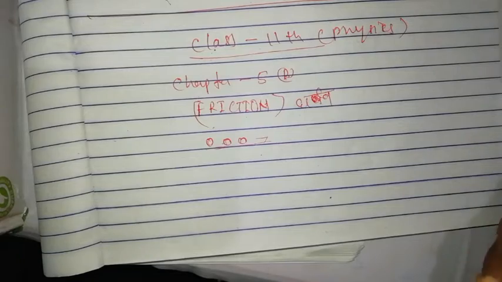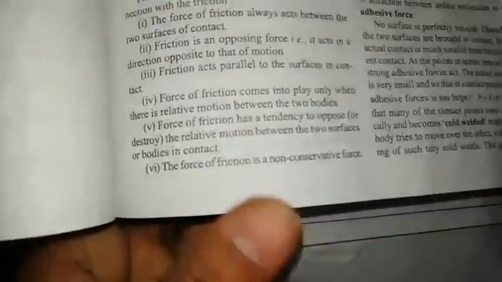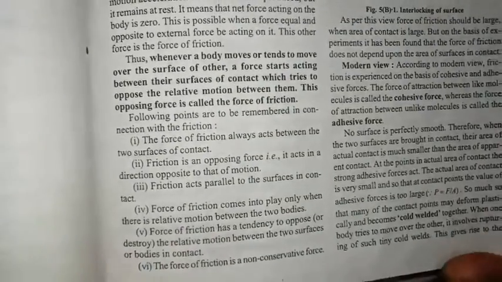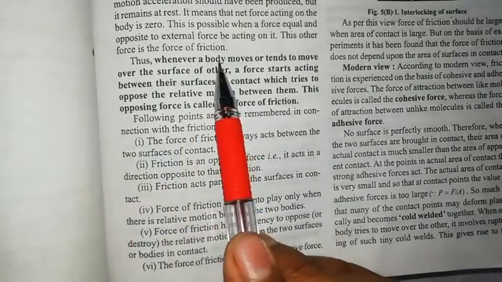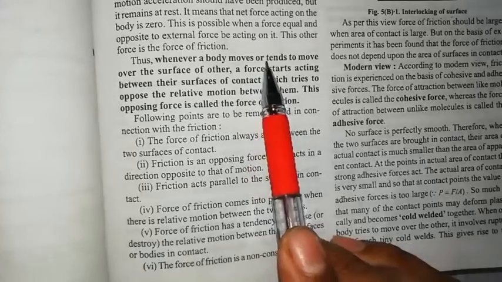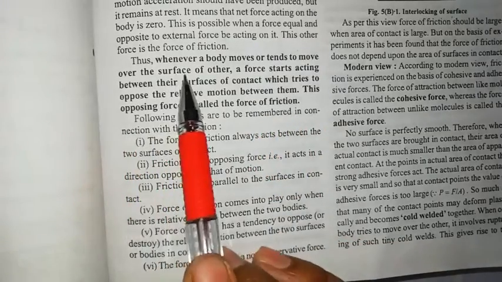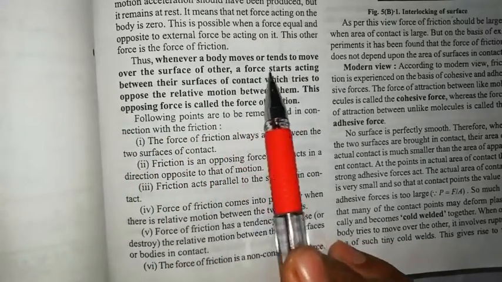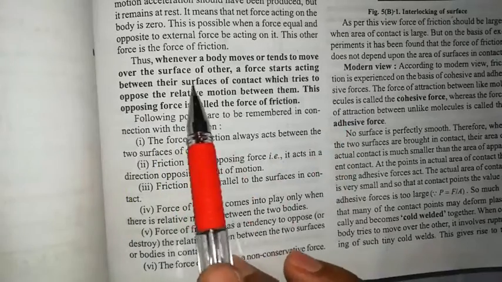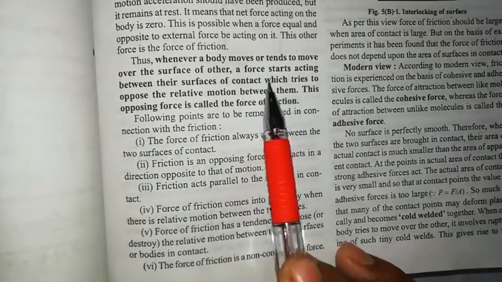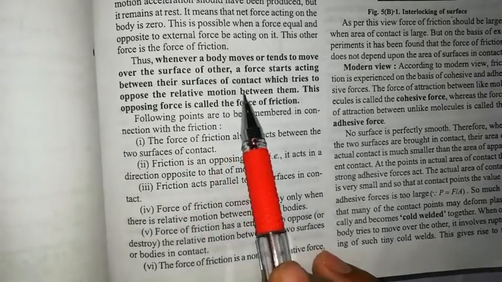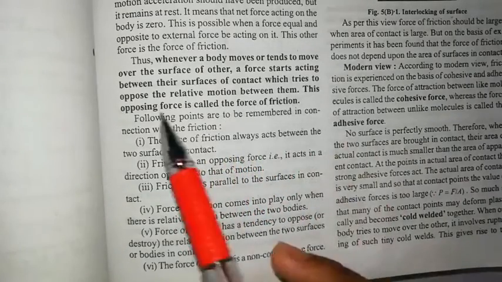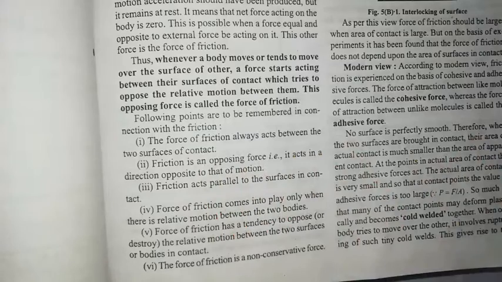Then, according to your book, the definition of friction: when a body moves or tends to move over the surface of another, a force starts acting between their surfaces of contact, which tries to oppose the relative motion between them. This opposing force is called the force of friction.